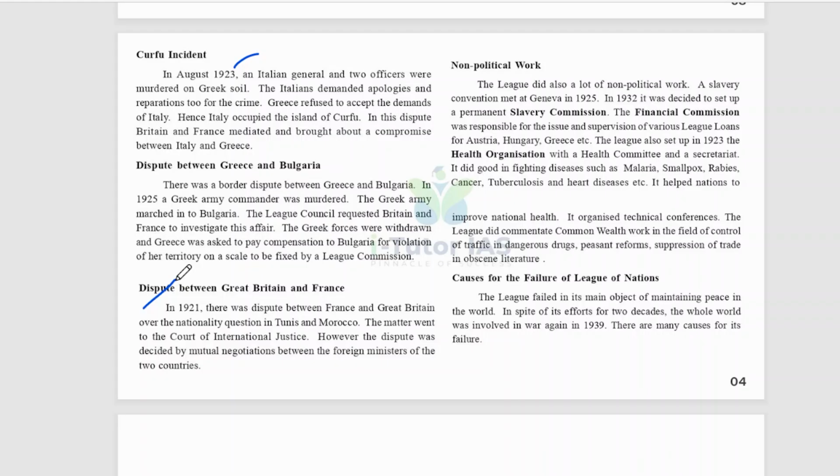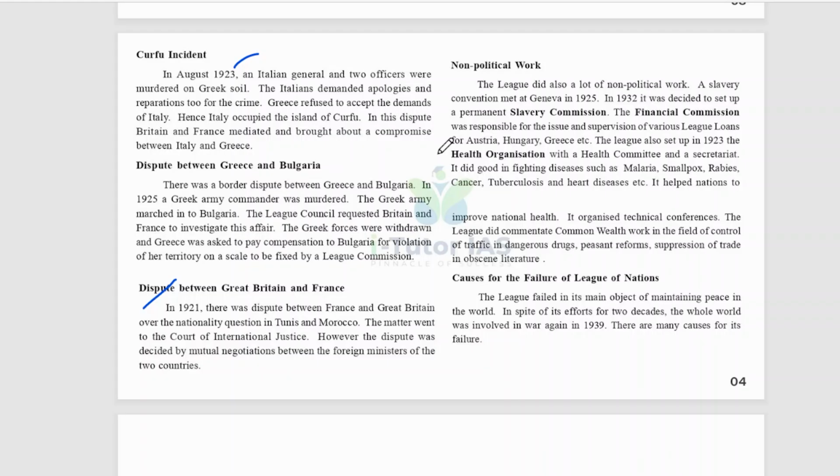And non-political works. What are the non-political works of the council? The League also did a lot of non-political works. A slavery convention met at Geneva in 1925. In 1932, it was decided to set up a permanent slavery commission. The financial commission was responsible for the issue and supervision of various League loans for Austria, Hungary, Greece, etc. And the League also set up in 1923 the health organization with a health committee and a secretariat.